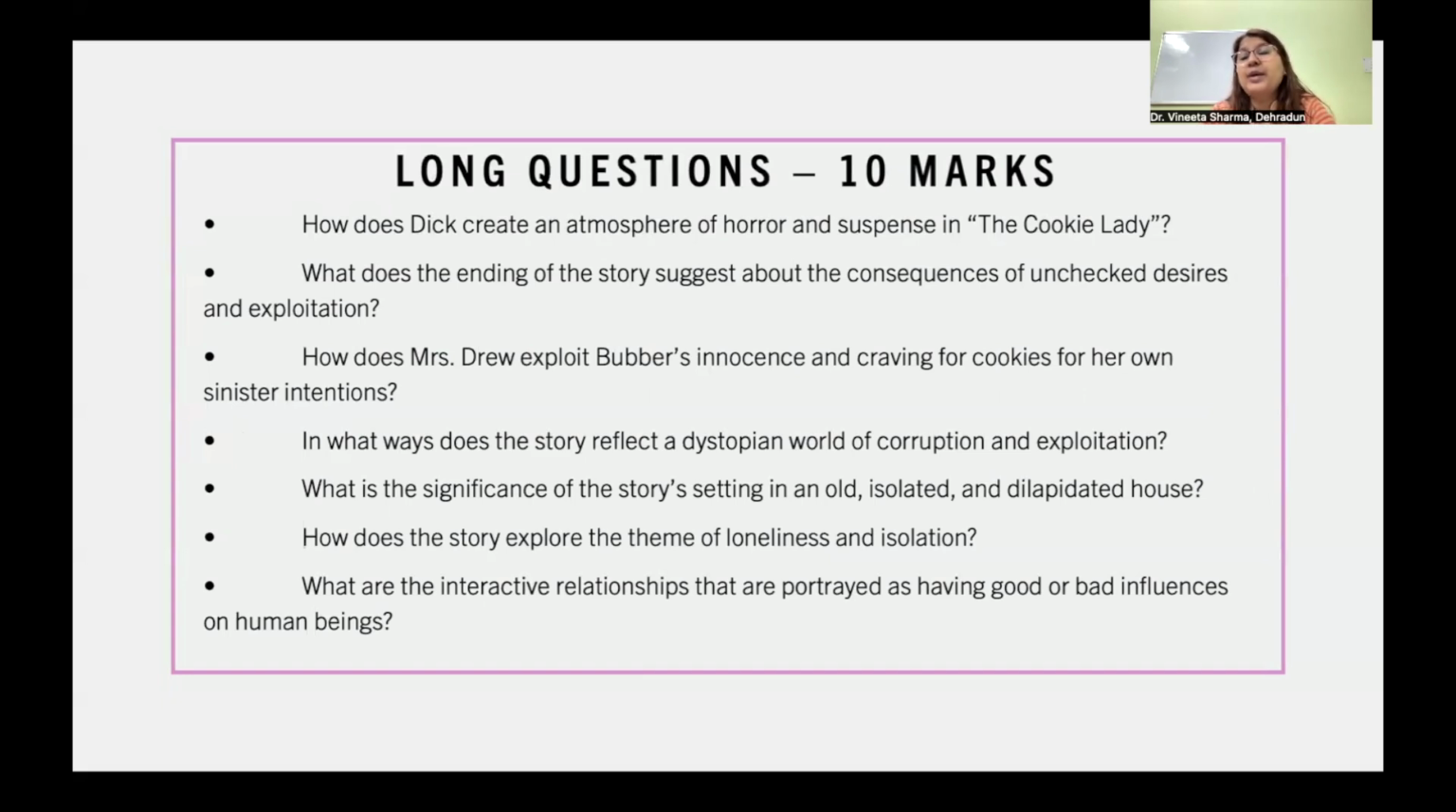Now, if we talk about the long questions, important questions can be: how does Dick create an atmosphere of horror and suspense in this story, The Cookie Lady? Very important question. What does the ending of the story suggest about the consequences of unchecked desires and exploitation? How does Mrs. Drew exploit Bubba's innocence and craving for cookies for her own sinister intentions? In what ways does the story reflect a dystopian world of corruption and exploitation? What is the significance of the story's setting in an old, isolated, and dilapidated house? How does the story explore the theme of loneliness and isolation? And what are the interactive relationships that are portrayed as having good or bad influences on human beings?